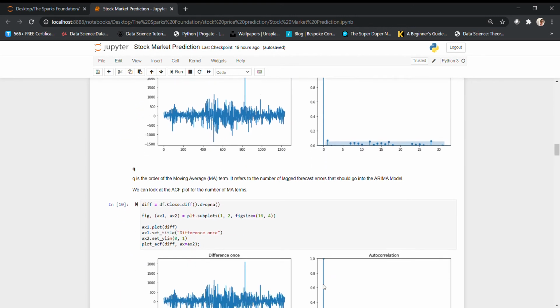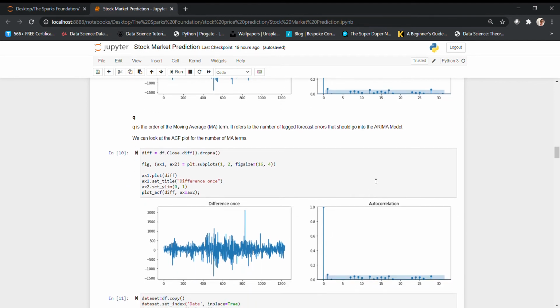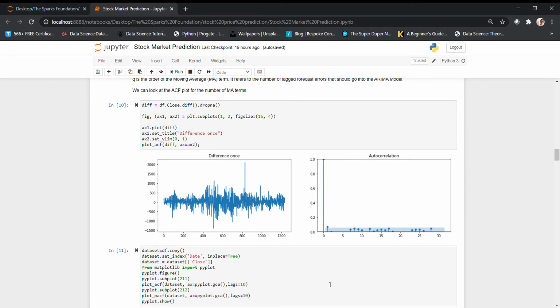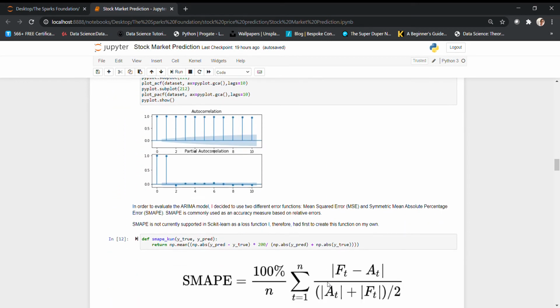Then I'm going for the Q value. This is identified by the autocorrelation plot, whereas previously we did partial autocorrelation. Now in this you can see again this point stands outside the significance line. So we can again see it is from 1. So we can conclude the value of Q is 1. Now we know the P, Q, D values. We can just go ahead and substitute them.